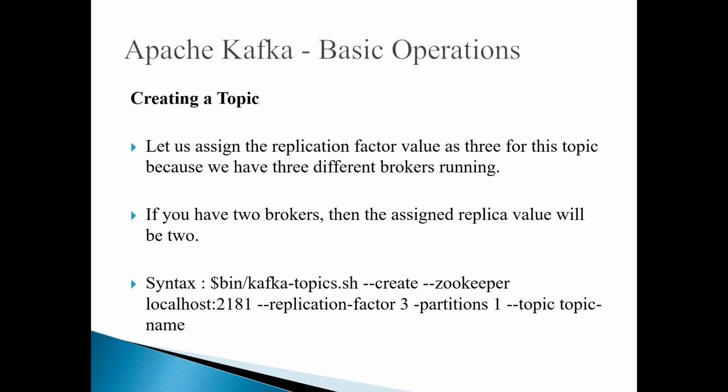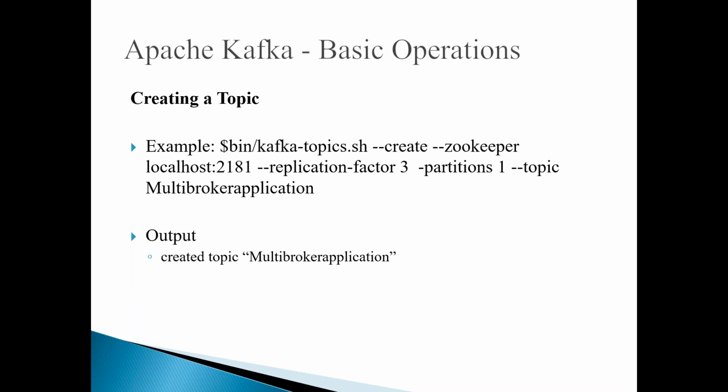But here I'm taking only one partition, and I have to give the topic name. In the example, I give kafka-topics.sh --create --zookeeper with the host name and port number, the replication factor, the partitions, and the topic name, which I'm giving as multi-broker application. Like this, I have created a topic which has one partition and a replication factor of 3. Once you execute this, the output shows that it created a topic called multi-broker application.